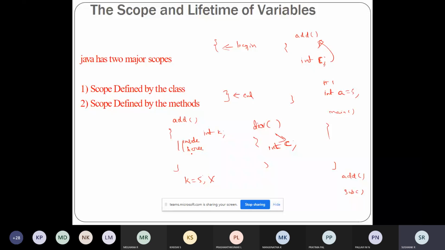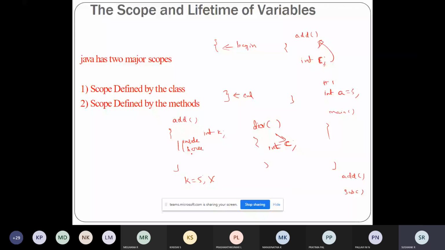In the same way, if for an add function I'm using a variable k, that variable k is available only within that add function. Outside the add function, I cannot access this variable. So this is for the variables which are declared inside the method.